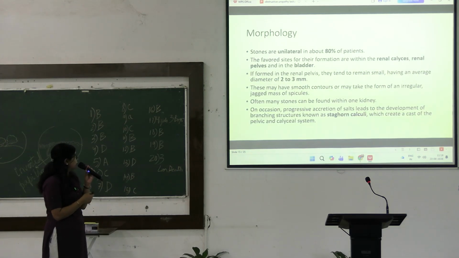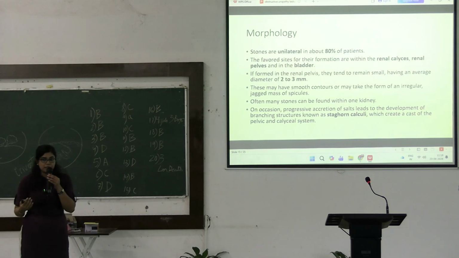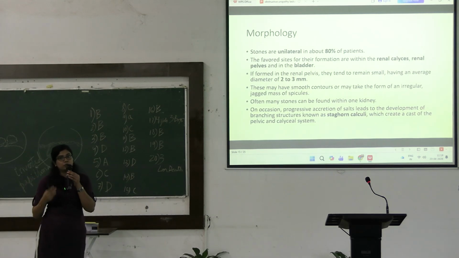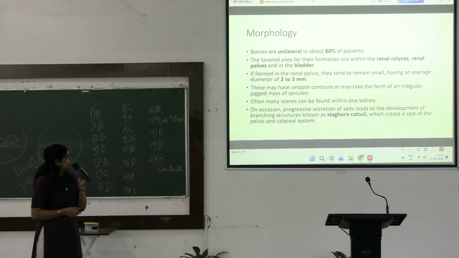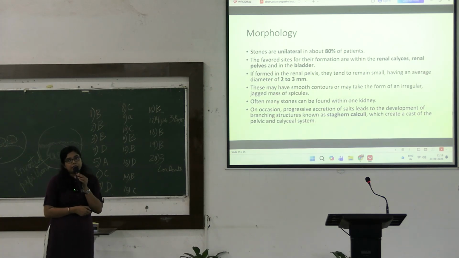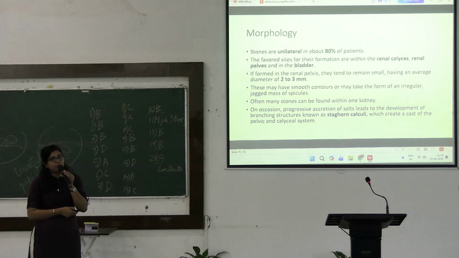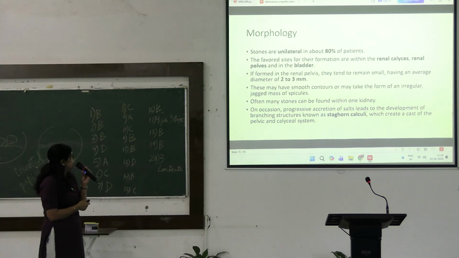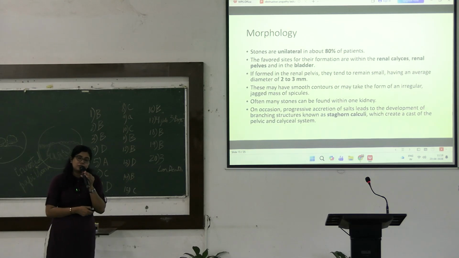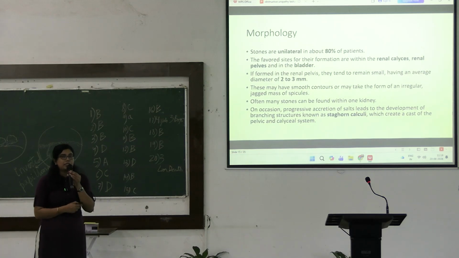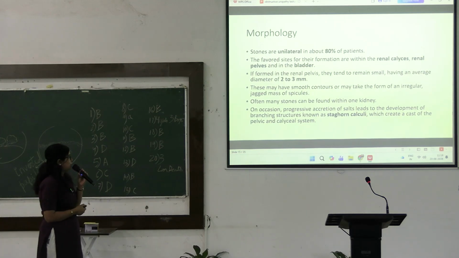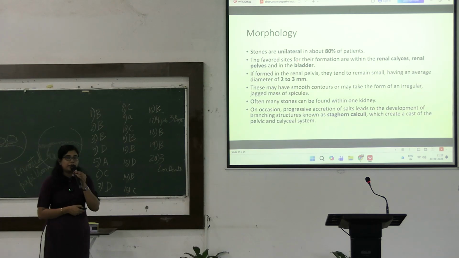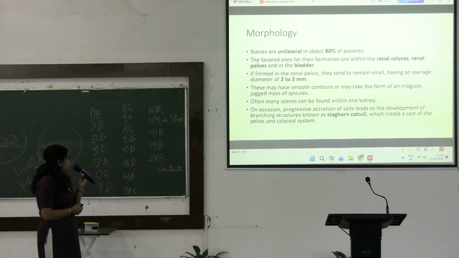So coming to the morphologic changes in the kidney, or how the stones will be there in the kidney. This is just a general appearance. In 80% of cases of renal stone disease, the stones are unilateral, and stones can be in various sites: the renal pelvis, the ureter, the renal calyces or the bladder, depending on their site of formation.